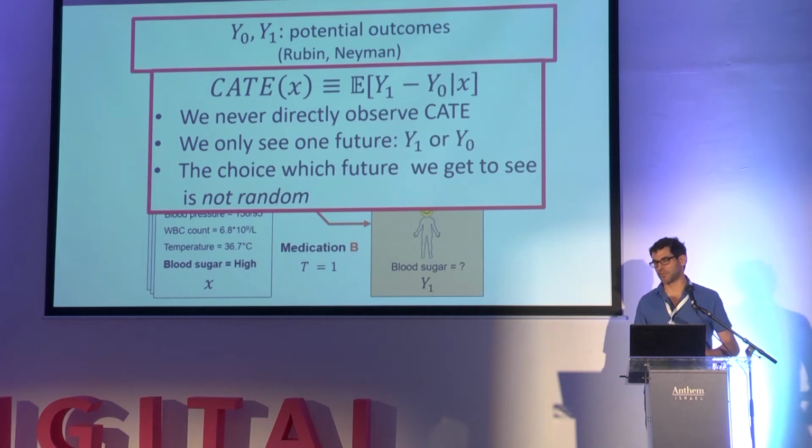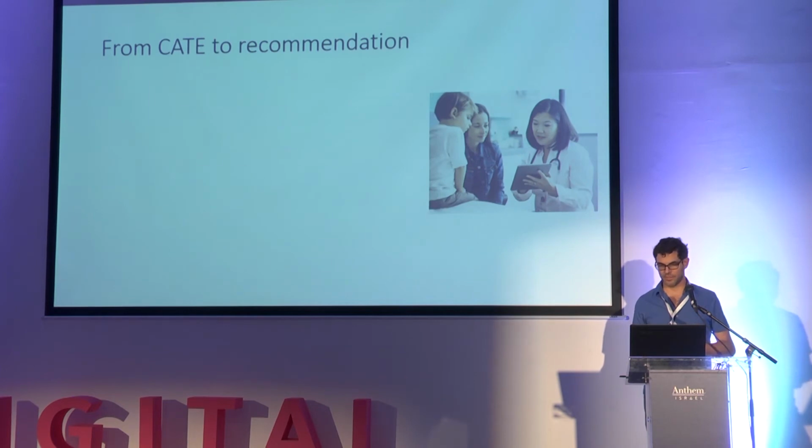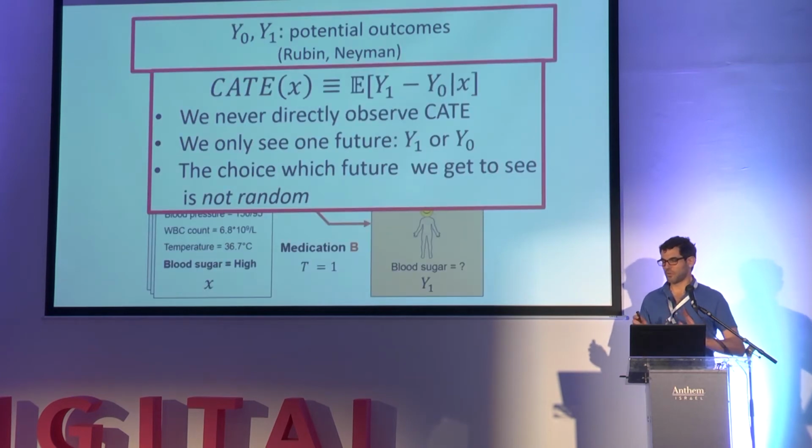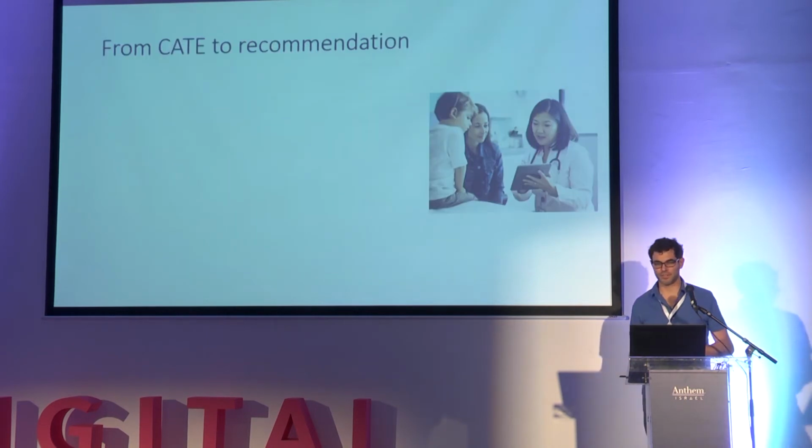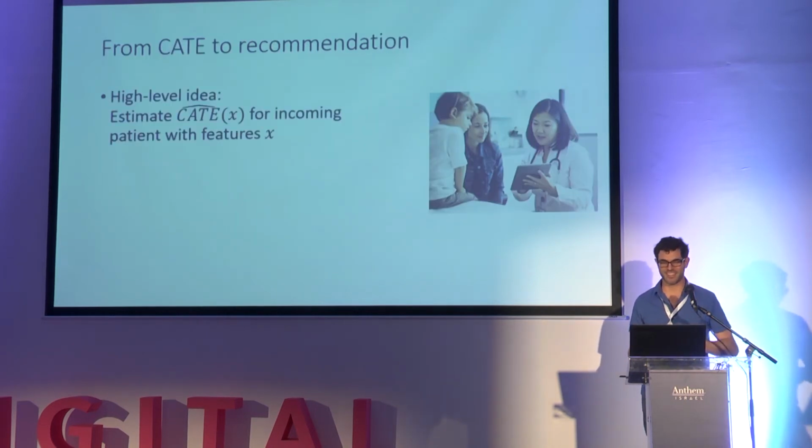They had their reasons, maybe wrong reasons, maybe they were misled, but they had their reasons. So not only do we never see this quantity, we see just one part of it, and the part we get to see is not random and is often biased. But let's say we do have, and I'll show this in a second, ways to estimate the CATE function, with a bunch of caveats.